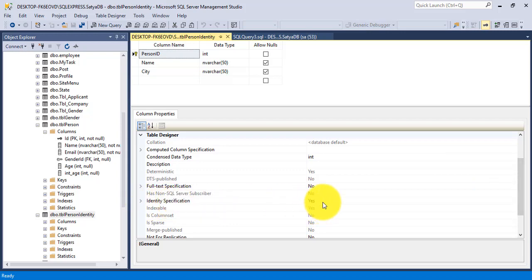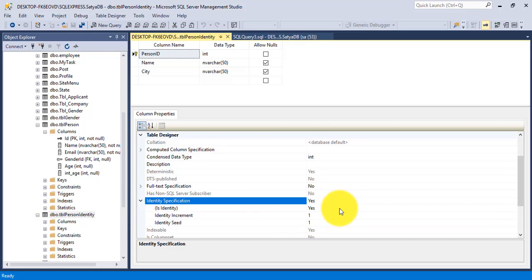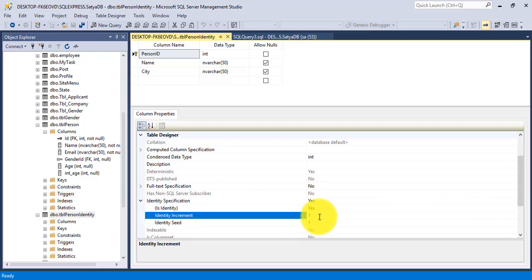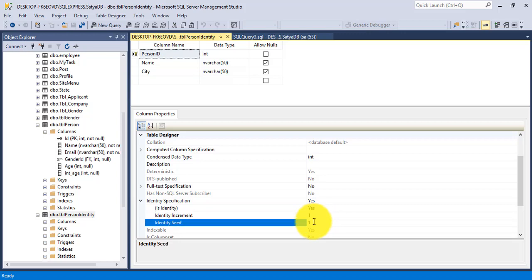identity column. So I have put here, sorry, identity specifications, yes. So here is this yes or no option. I put yes, and by default identity increment is 1 and identity seed is 1. So identity seed means where to start, and identity increment means how much you want to increment every time.